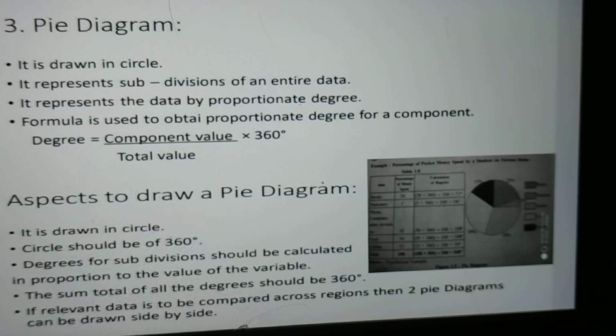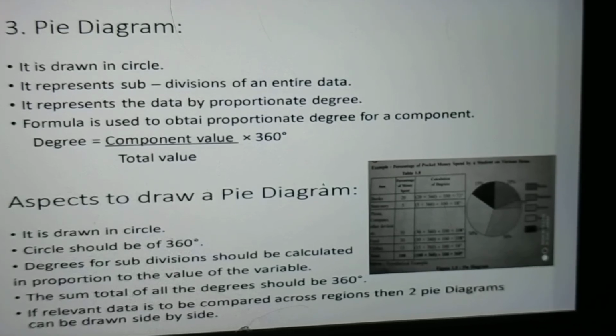Example, for the data of percentage share of different sectors, agriculture, industry, service of economy to the national income of a country, a pie diagram is drawn by taking the total percentage 100 as 360 degrees and dividing the circle into sectors as per the degree of their percentage share. The three diagrams, the bar diagram, the clustered bar graph and the pie diagram are represented in page number 6, 7 and 8 of your textbook. Kindly go through.